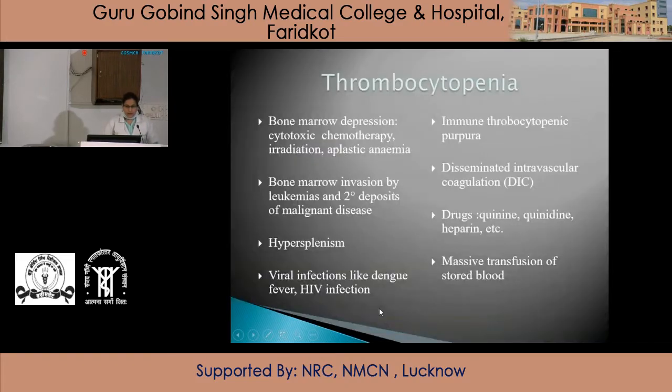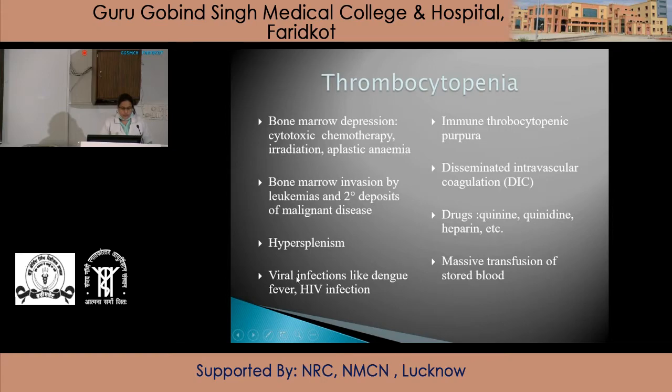When the platelet count decreases from the normal value, it is called thrombocytopenia. Thrombocytopenia can be due to bone marrow depression, which may be due to cytotoxic chemotherapy, irradiation or aplastic anemia. It can also occur when bone marrow invasion occurs by leukemias or secondary deposits of malignant diseases. It is also seen in hypersplenism because of the increased sequestration of platelets in the spleen.